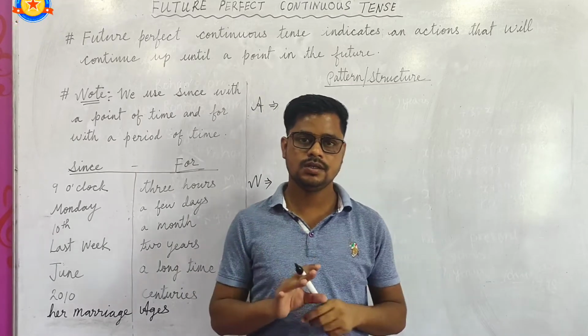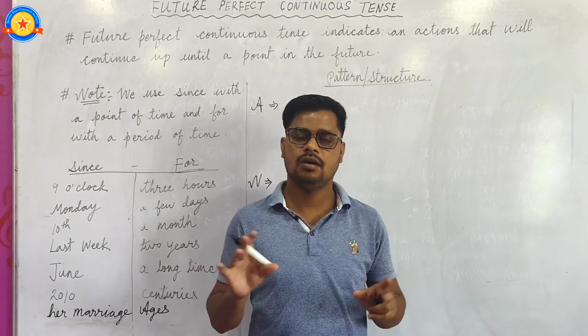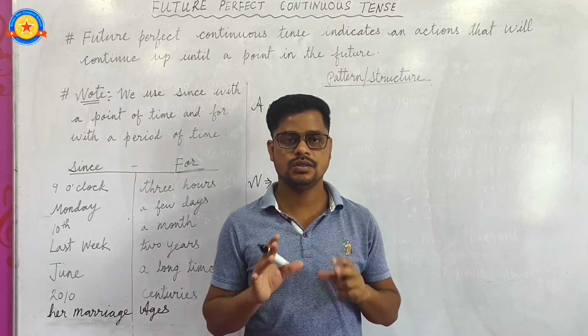So students, these are some usages of future perfect continuous tense.